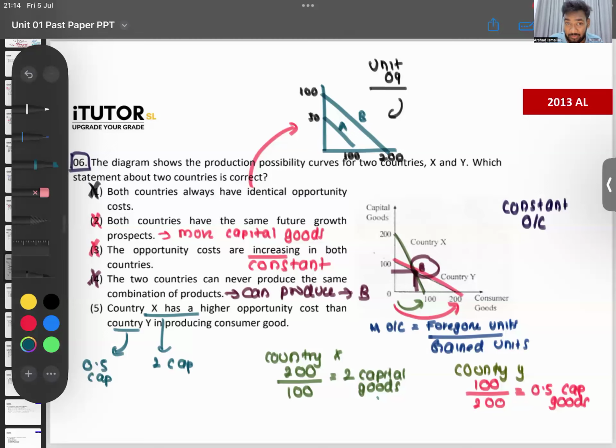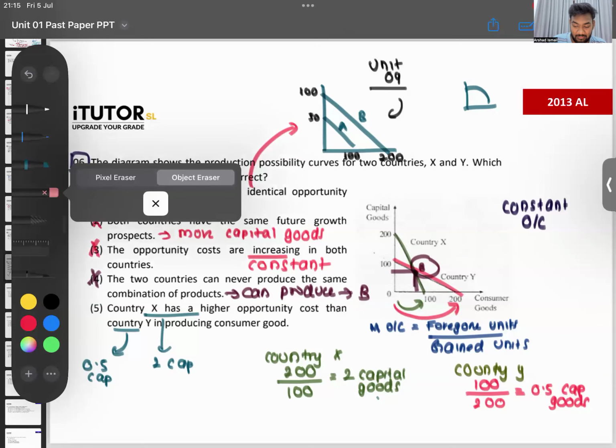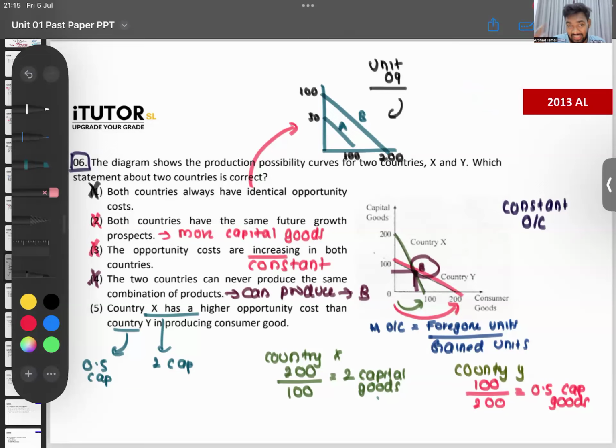That's a good question for you all to learn some small things. Why can't it be 3? The opportunity costs are increasing? It's not increasing. Opportunity cost is constant. Straight lines mean constant opportunity cost. If the PPC was a concave one, then you can say opportunity costs are increasing. Constant is a straight line, increasing is concave. So 3 is the most obvious answer.